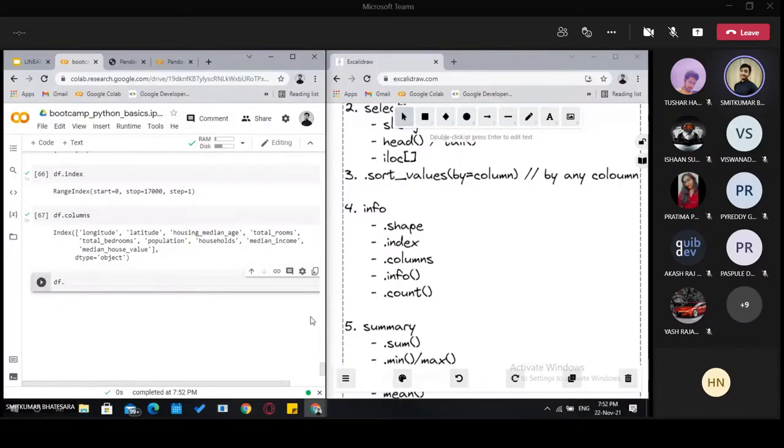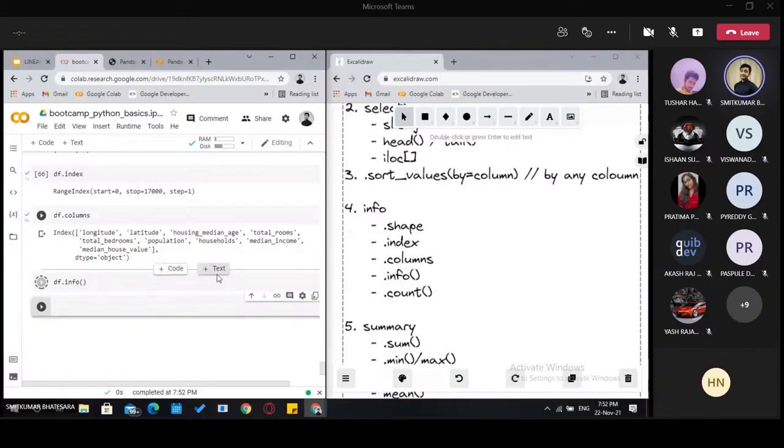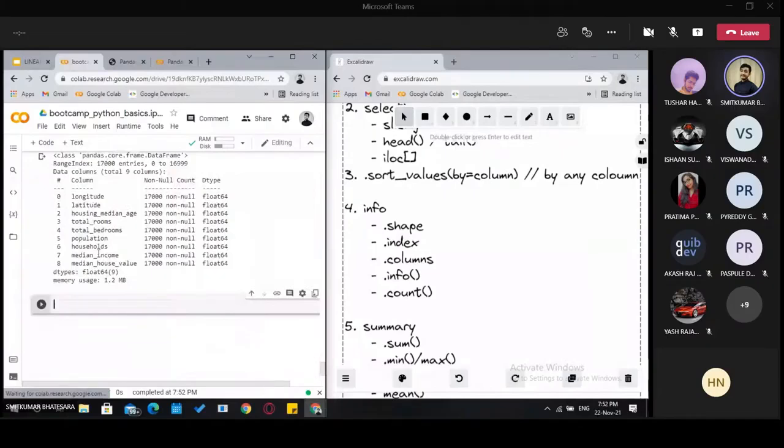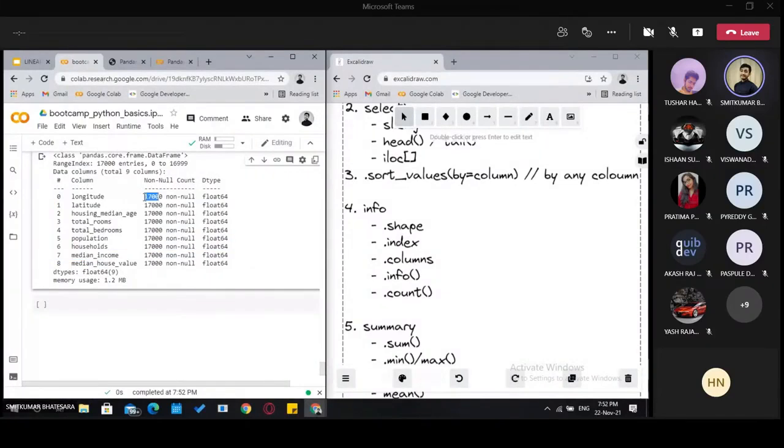Then we have info, which gives us overall info about the table. We can see these are the column names, and inside each column there are 17,000 values which are not null. Not null means none of the columns have empty boxes inside the table, so all the values are filled.